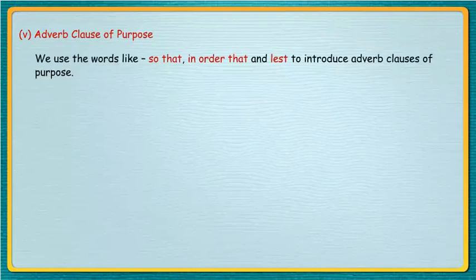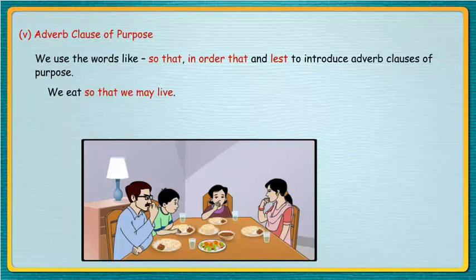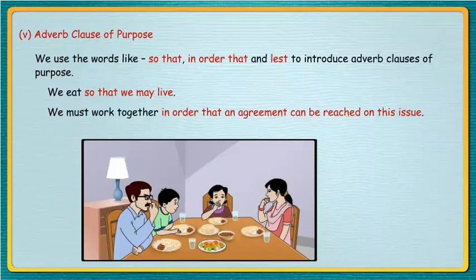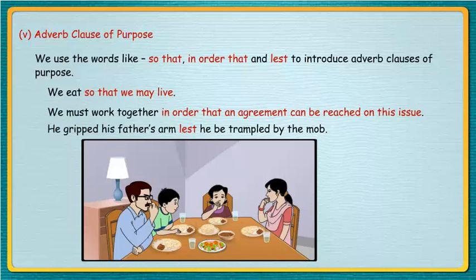Adverb clause of purpose. We use words like so that, in order that, and lest to introduce adverb clauses of purpose. We eat so that we may live. We must work together in order that an agreement can be reached on this issue. He gripped his father's arm, lest he be trampled by the mob.